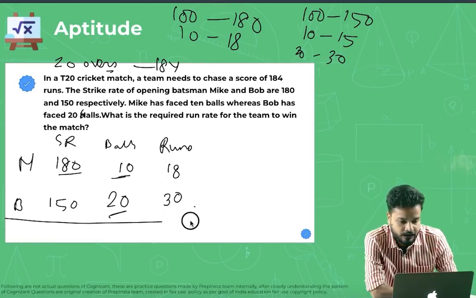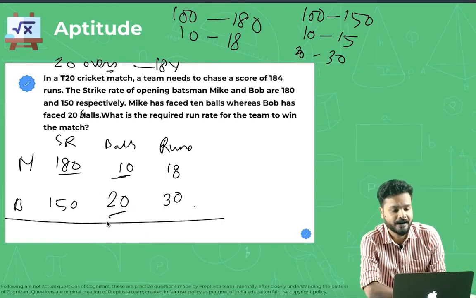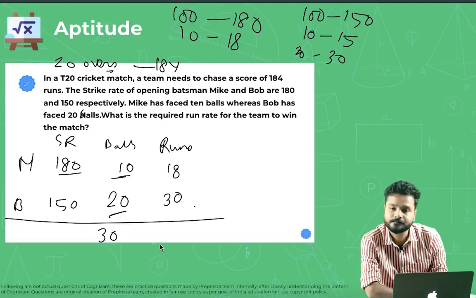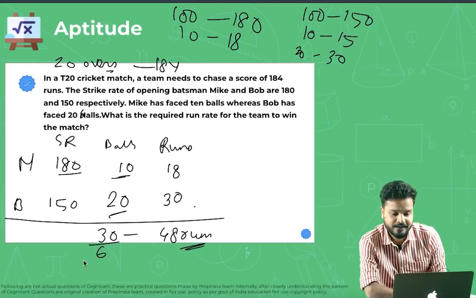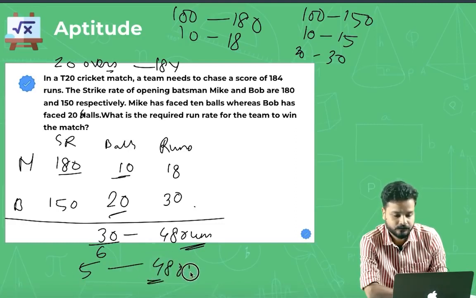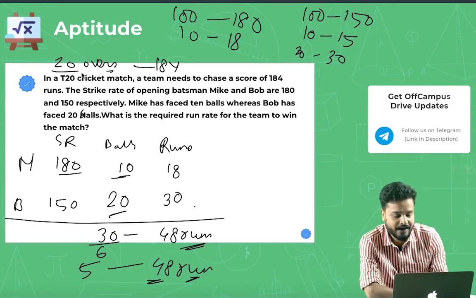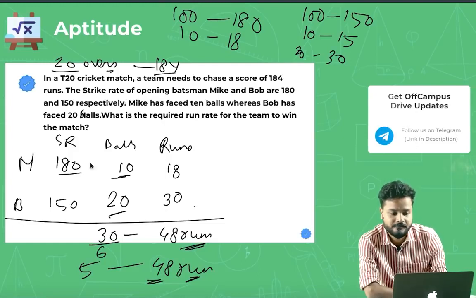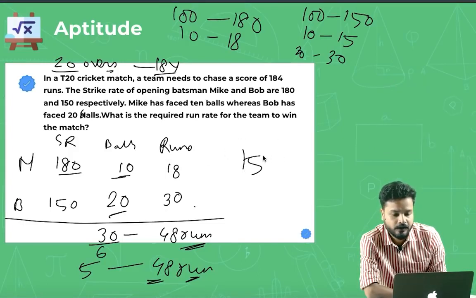So how many balls did they play in total till now? 30 balls. And they scored 48 runs. What do you mean by 30 balls, guys? Every over has 6 balls, right? So in 5 overs, they scored 48 runs. In total 20 overs, they needed 184 runs. So how many overs are left? 15 overs are left, because 20 were total and 5 they already played.